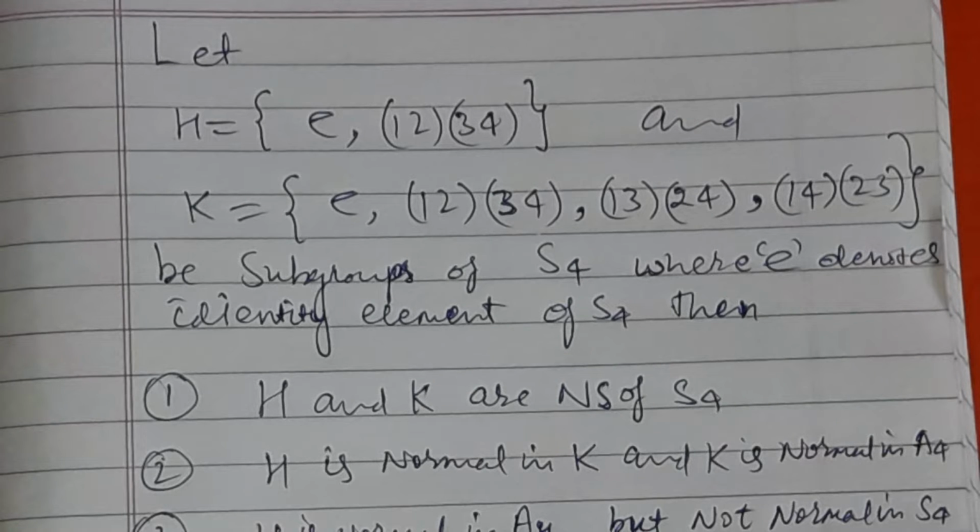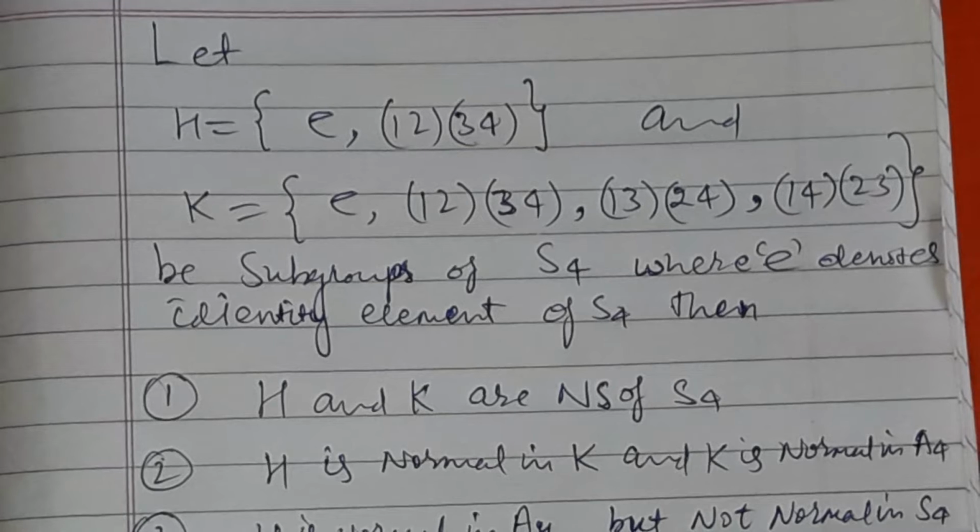That is the basic. Now I will try to solve the question and show how to approach this type of problem. H and K are two subgroups of S4, where E is the identity element of S4.